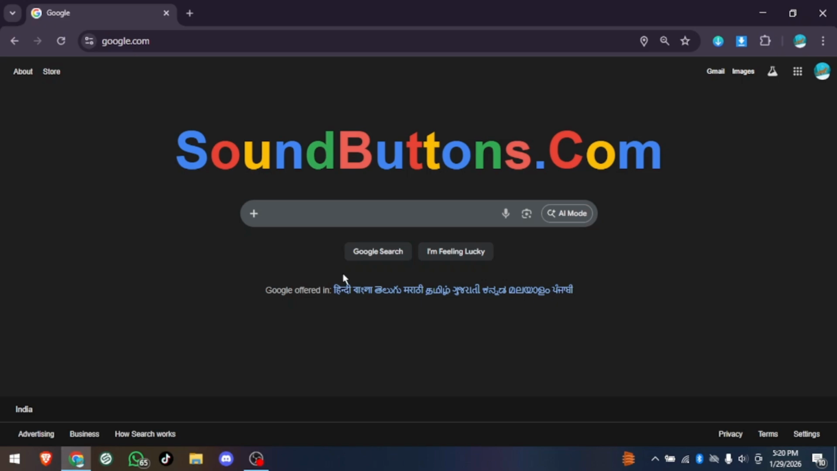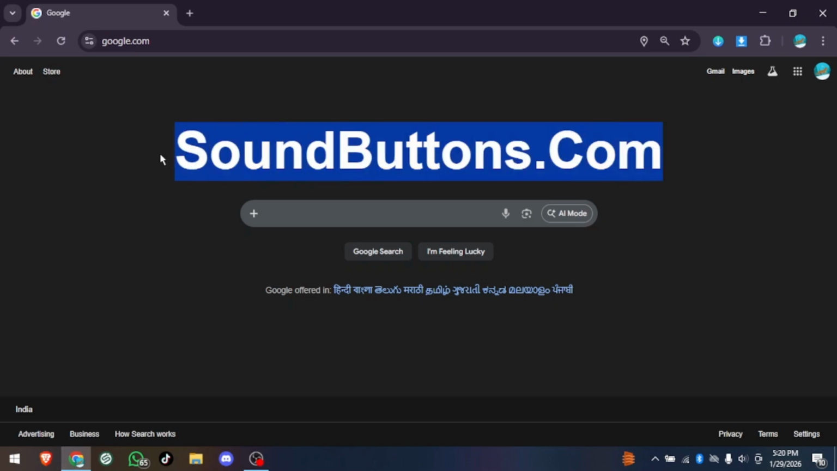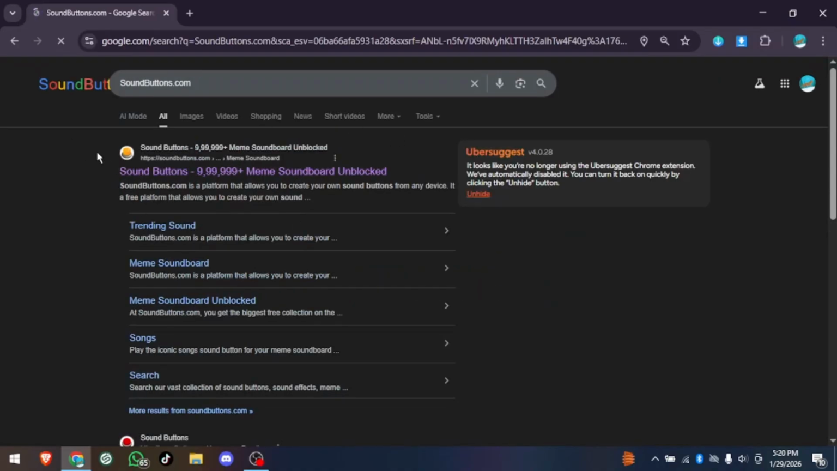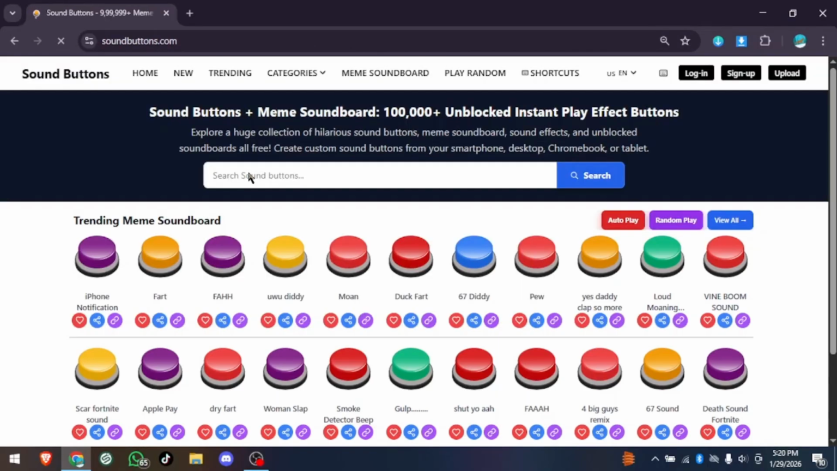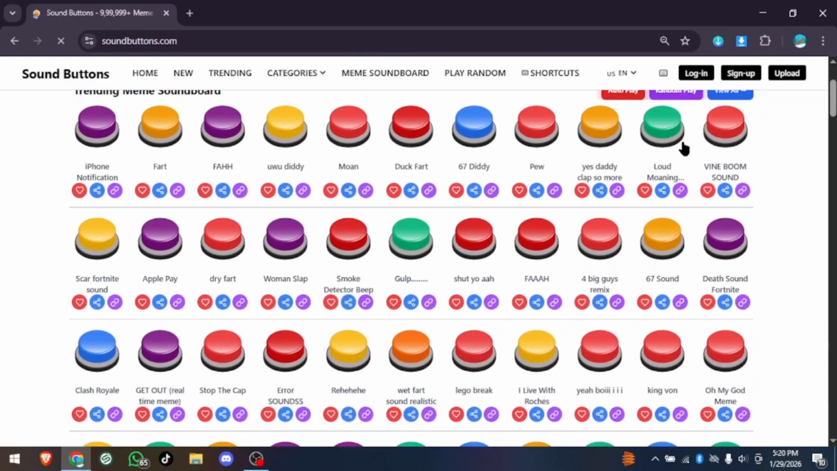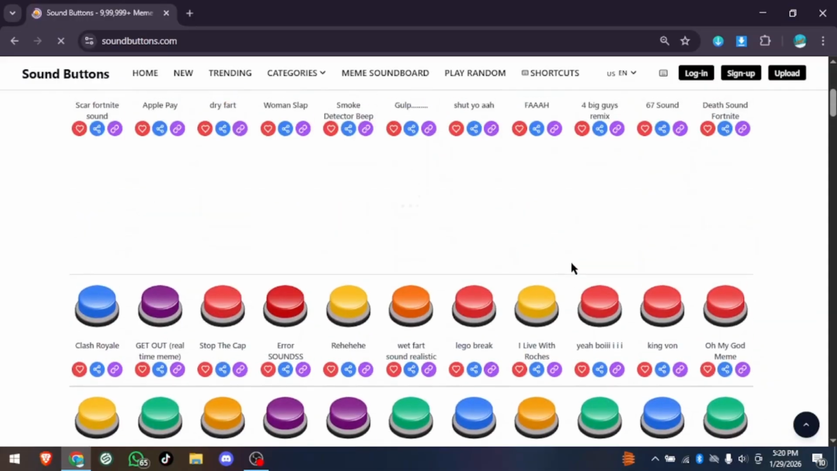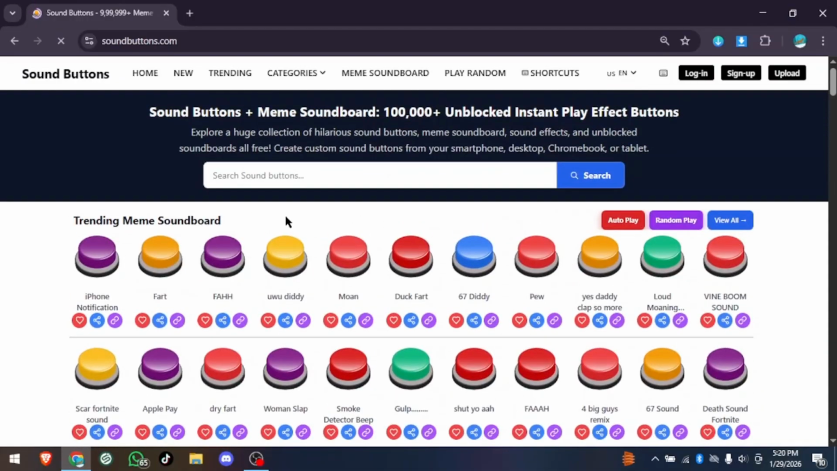Today, I'll show you how to use soundbuttons.com and all its main features step by step. First, open your browser and go to soundbuttons.com. Once the website opens, you'll see thousands of sound buttons, sound effects, and meme soundboards ready to use.